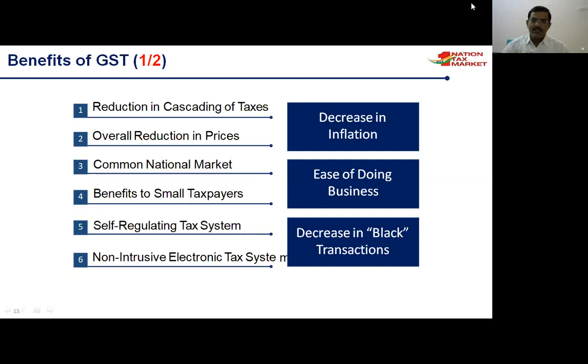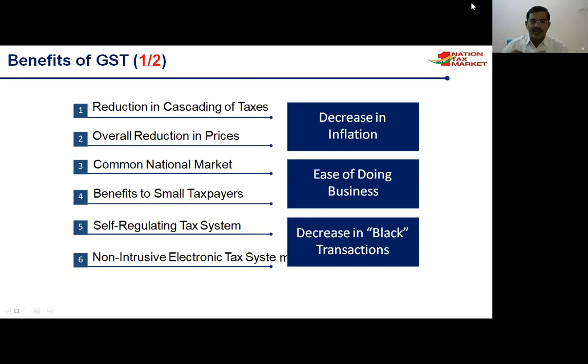If the trader in Telangana sells the product, he is charging state VAT. Like that, for a single product they have to pay multiple taxes: excise duty, central sales tax, and state VAT. If you provide any services, again there is service tax. So the cascading effect, tax on tax, is there.